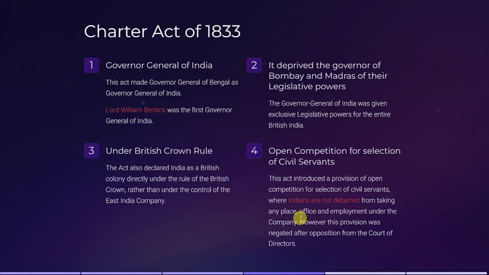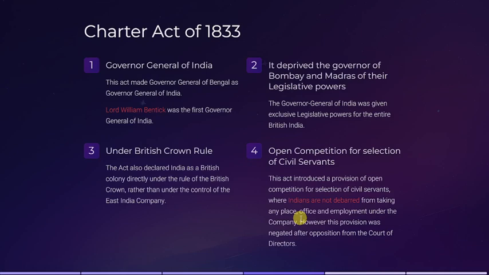The Board of Control is a 6-member committee responsible for looking after the political and military affairs in India, whereas the Court of Directors were given authority over the commercial and administrative activity in India. So that body, the Court of Directors of the East India Company, said that open competition for the selection of civil servants will not be done for now.